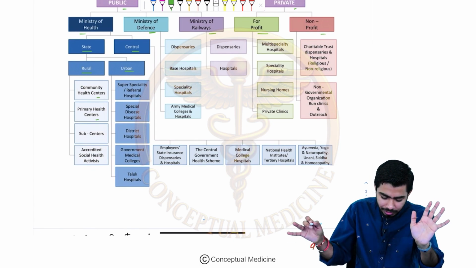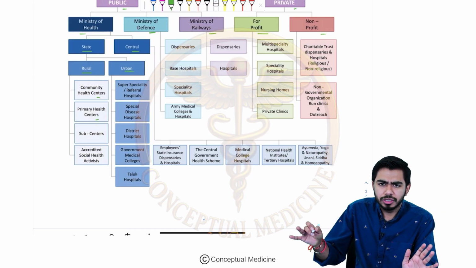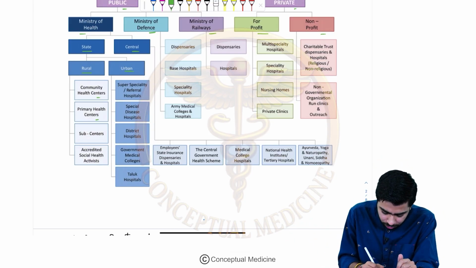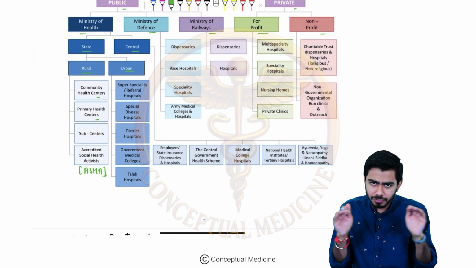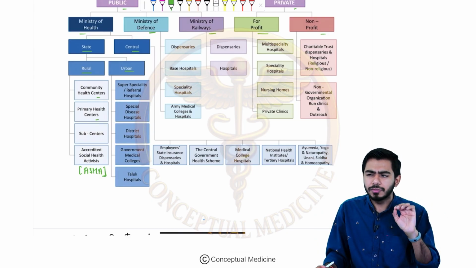So at a very, very basic level, there could be the social activists. These are the ASHA workers, right? Accredited Social Health Activist. These are the ASHA workers. ASHA workers are actually working at the level of the village. At the level of the village, okay.